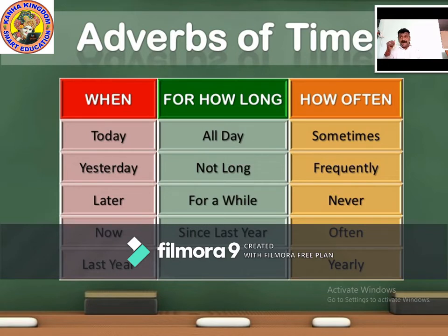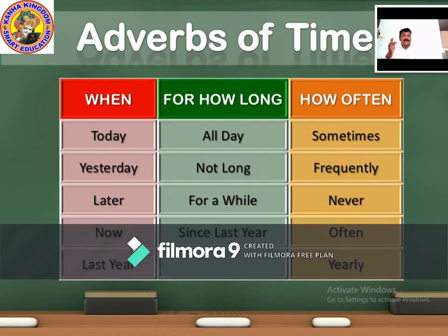So when you ask the question when, for how long, how often, the adverb answers: today, yesterday, later, now, last year. For how long, the adverb of time answers: all day, not long, for a while, since last year. When the question is how often, the adverb of time answers: sometimes, frequently, never, often, yearly, six monthly, weekly. So these are the adverbs of time.